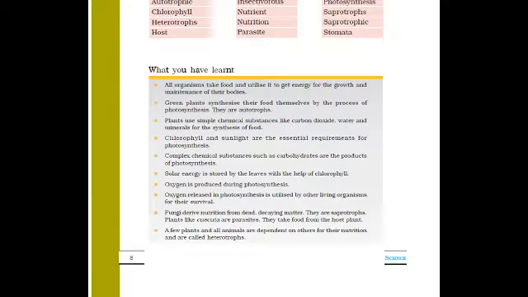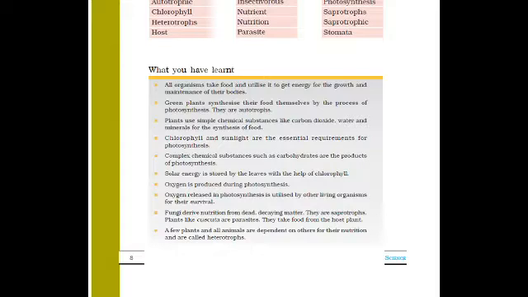Now, today we are doing some questions. So, firstly, I will recall what you studied yesterday: that all organisms take food and utilize it to get energy for the growth and maintenance of their bodies. Means all living organisms require food to utilize it to get energy for the growth and maintenance of their bodies.